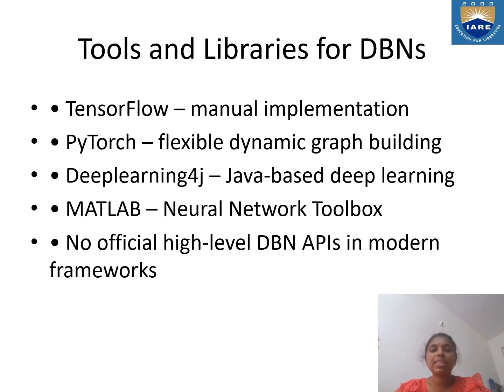The tools and libraries for DBNs: TensorFlow with manual implementation, and PyTorch, which offers flexible dynamic graph building. Deeplearning4j is Java-based deep learning. MATLAB has the neural network toolbox. There is no official high-level DBN API in modern frameworks. These are the tools and libraries used for feature extraction in DBNs.